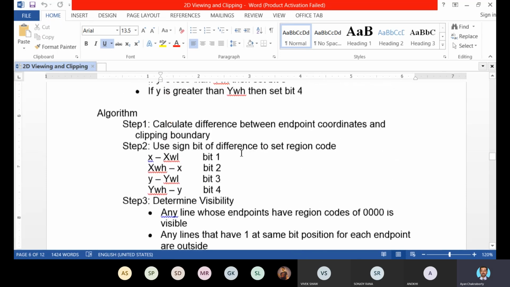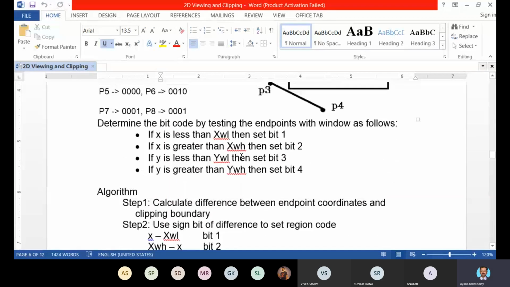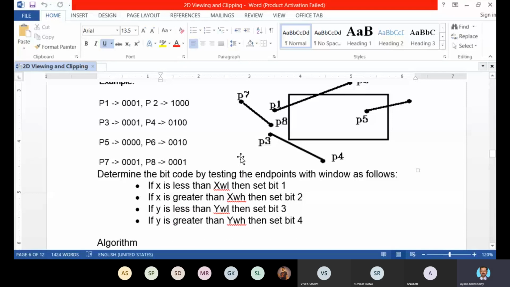Now we will discuss the advantage of this algorithm over the naive point and line clipping algorithm. Can any one of you tell me what the advantages of the Cohen-Sutherland algorithm are over the normal intersection based point and line clipping algorithm?